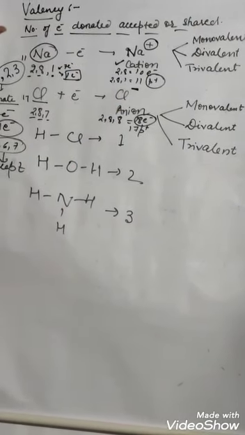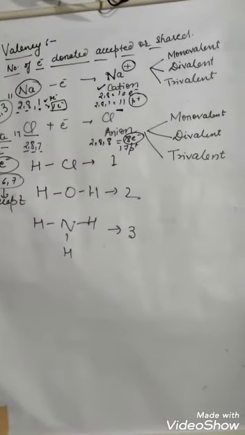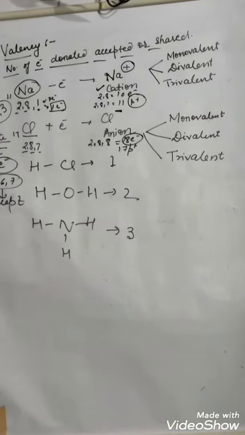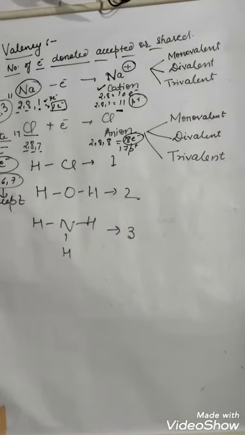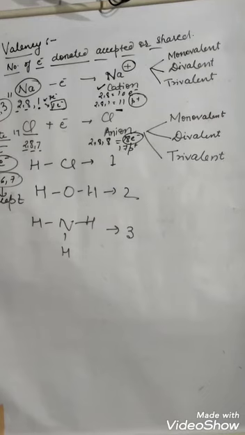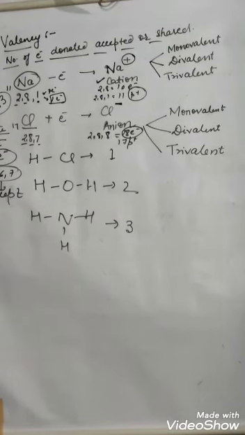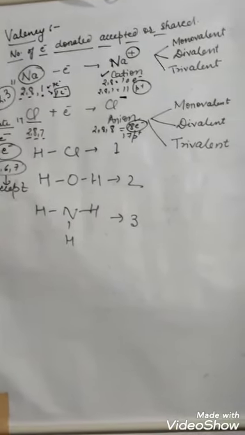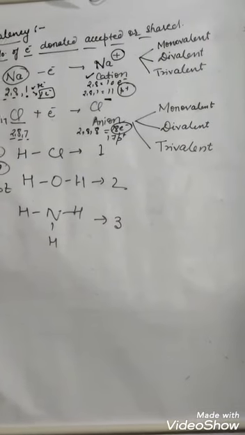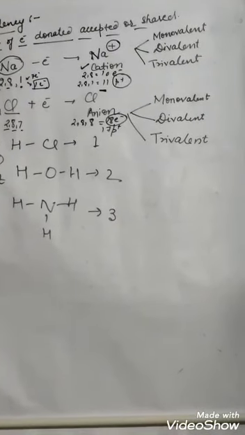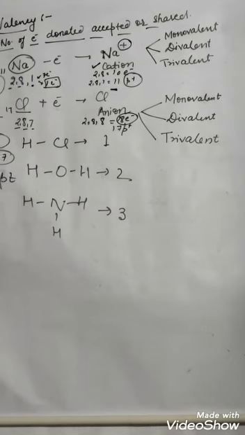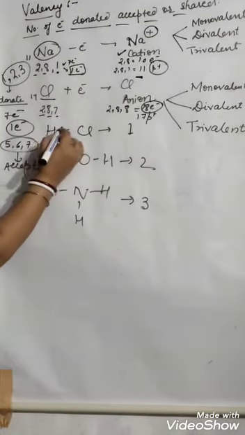So now the valency I am talking about is of 3 types: monovalent, divalent or trivalent. Mono means it has accepted 1 electron or donated 1 electron. Second is di, either it has accepted 2 electrons or donated 2 electrons. Tri, either it has accepted 3 electrons or donated 3 electrons.